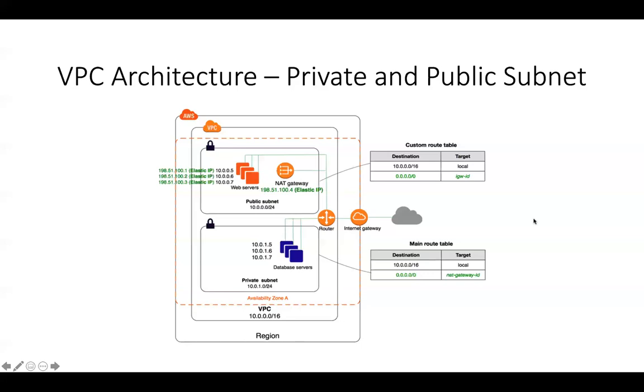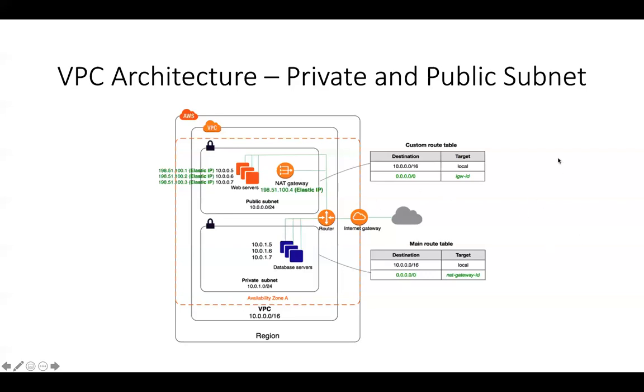right? And now let's say, for example, when the return traffic comes back, the NAT gateway is going to be stateful. It's going to maintain a NAT table wherein it's going to un-NAT your respective return traffic, and then find out which respective private subnet resource has been sending out the traffic, and send that response back to your respective private subnet resource, right? So that's how the return traffic comes.